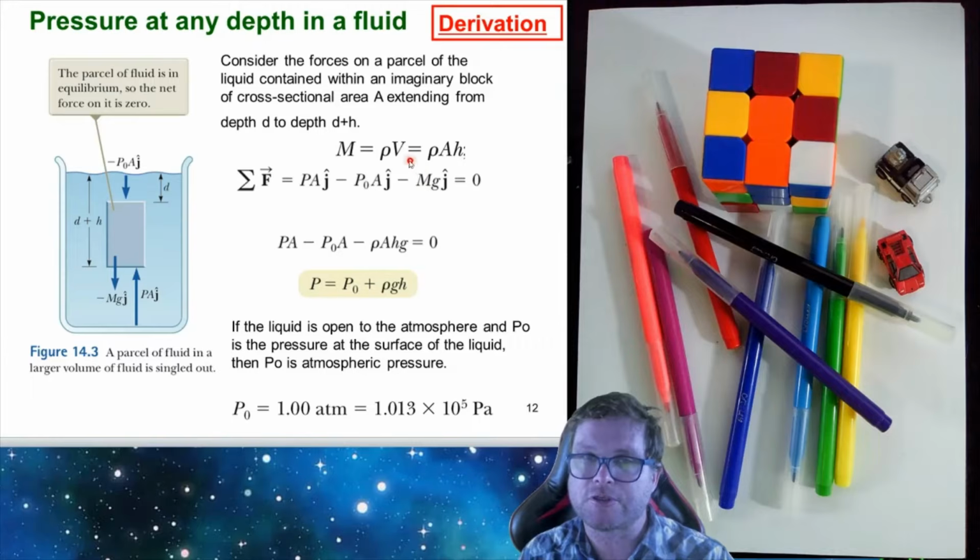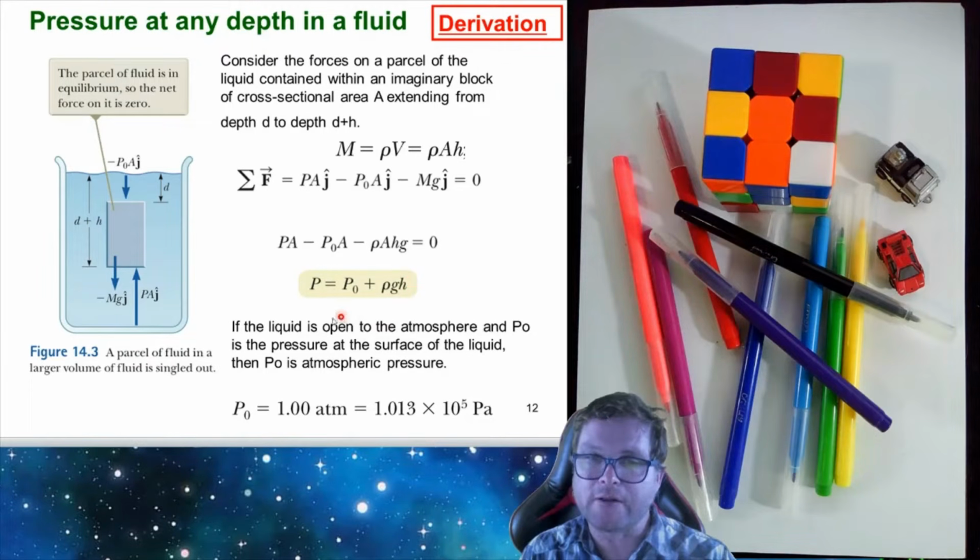We've substituted in that the mass is the density times the volume, and the volume is going to be the cross-sectional area times the height, h. Again, this volume is going to be the cross-sectional area times h. So we substitute in for capital M over here to then give us this expression.